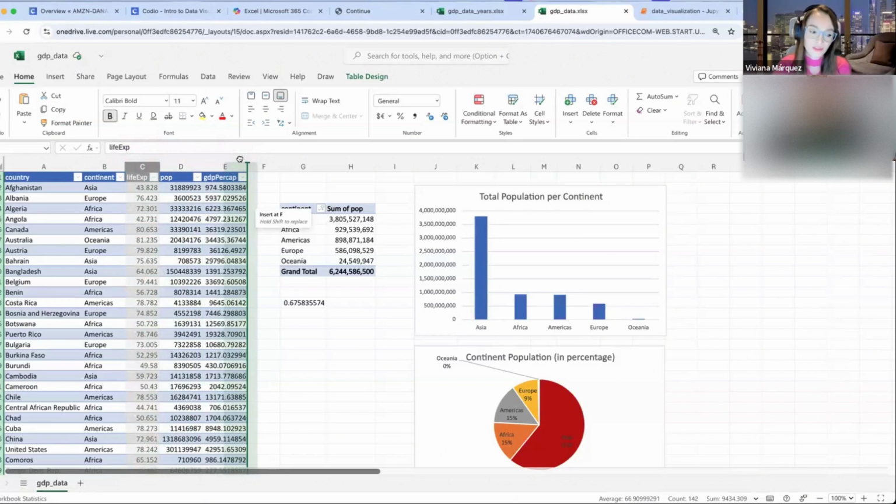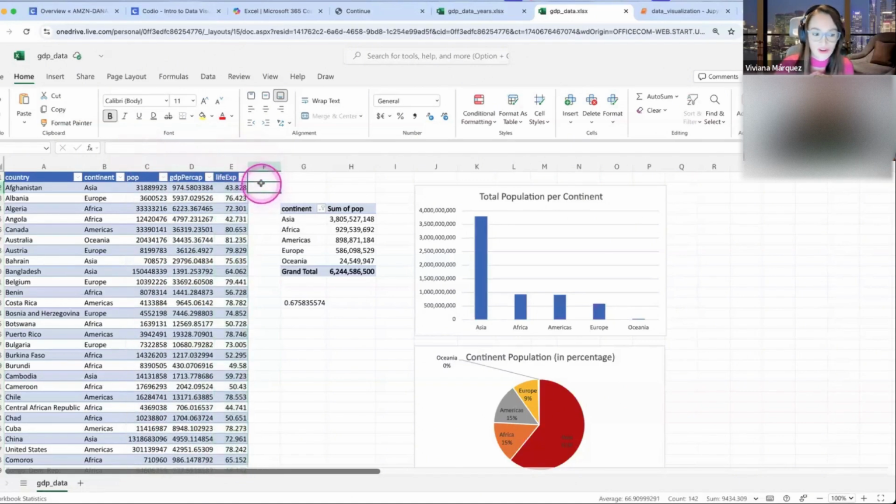In this case, we want to move it to the right of GDP. So there you go. It was as easy as that.